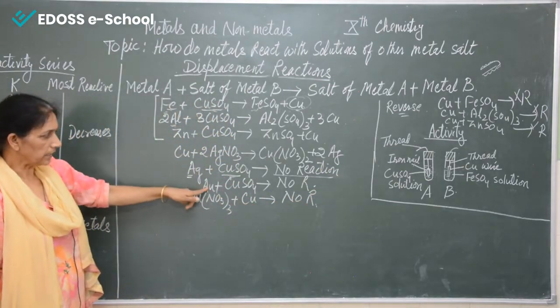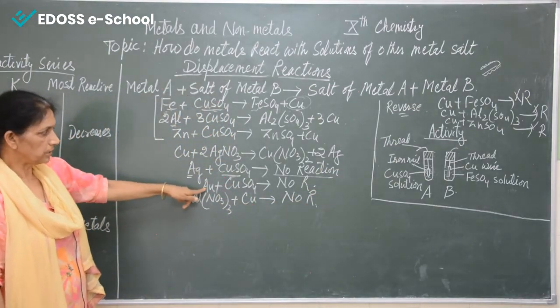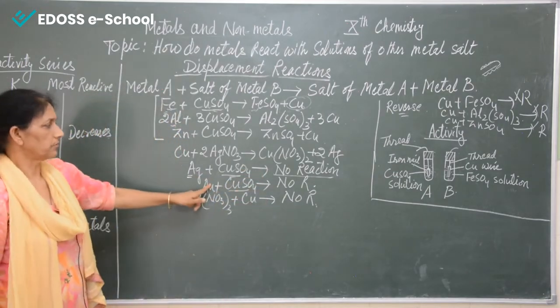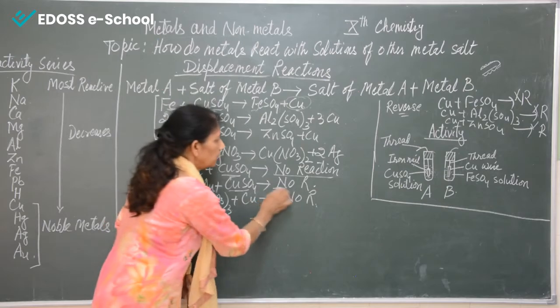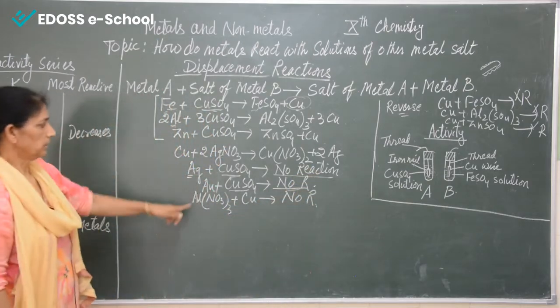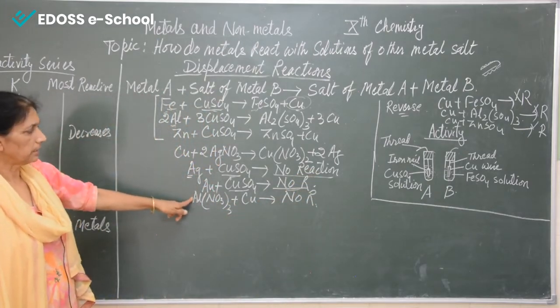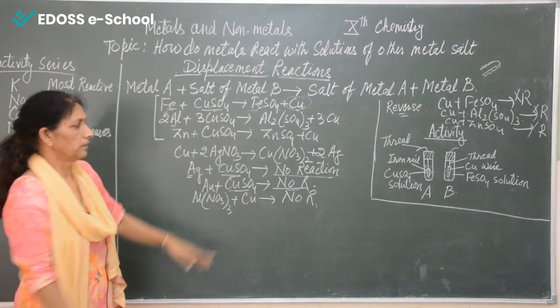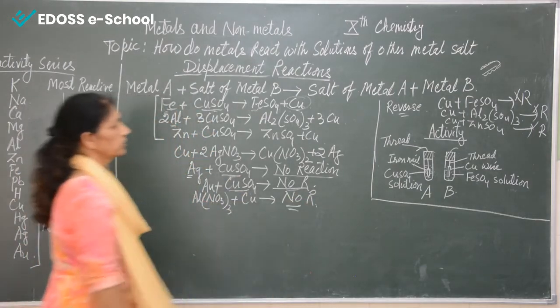Similarly, if we are taking gold, Au means gold, and reacting it with copper sulfate, there will be no reaction. Similarly, if we are taking aluminium nitrate and reacting it with copper, there will be no reaction.